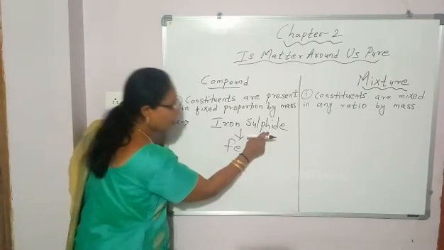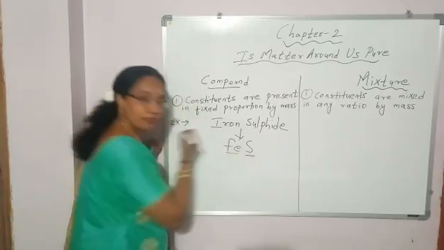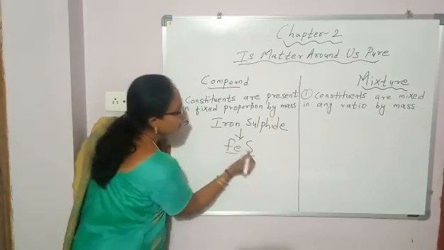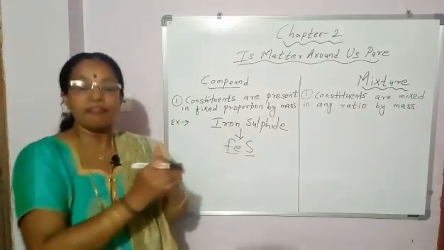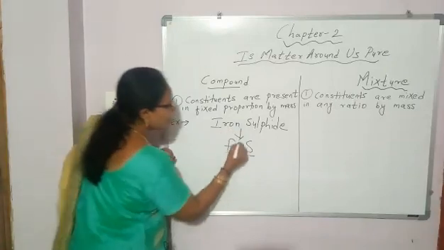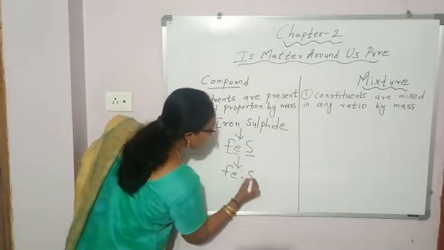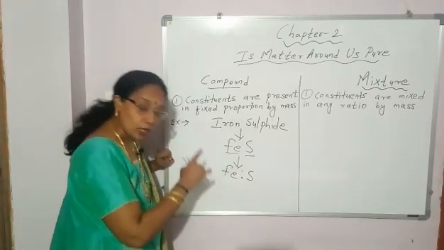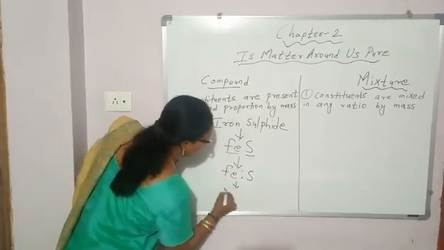So iron sulfide is made up of 2 elements, iron and sulfur, and these are combined together in fixed proportion by mass. So what are the constituents in iron sulfide? Iron and sulfur. And what is atomic mass of iron? 56.